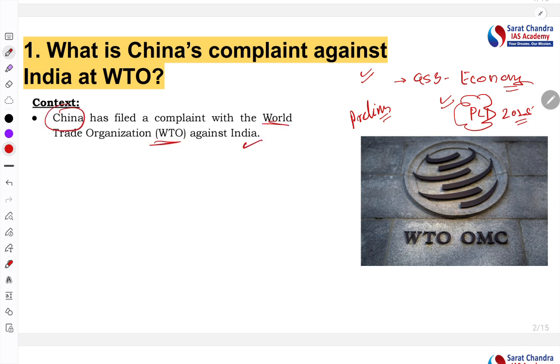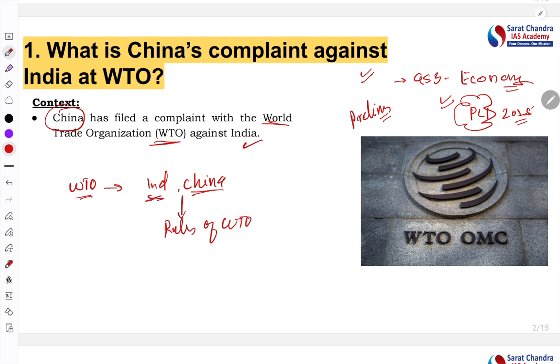Let's start with the basics. You know the WTO, right? WTO is the World Trade Organization. It provides a platform to the different member countries of the WTO to facilitate free trade among different countries. Now, India is a member, China is a member, the US and other countries are members of this organization. Now they have the agreement. India is a signatory of the WTO agreement, as well as China is also a signatory. That means they should follow the rules of the WTO.